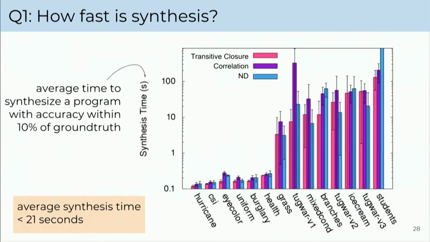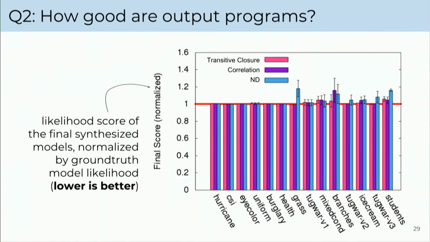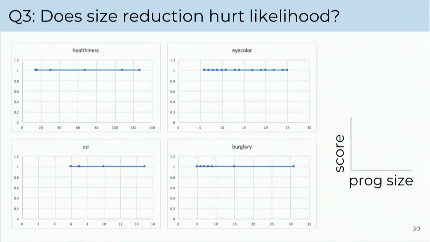As you can see, the average synthesis time is less than 21 seconds, so we're pretty happy with that. The output programs are quite close to the ground truth likelihoods, so we're very pleased with that. We also really wanted to check and make sure that size reduction isn't hurting our likelihood too bad. And as you can see, it's pretty good.